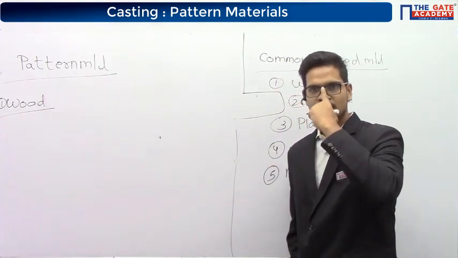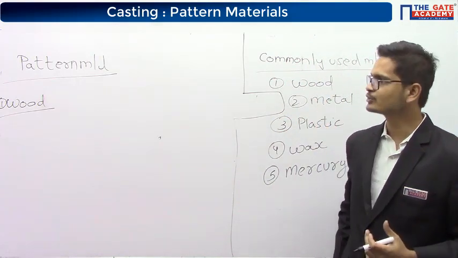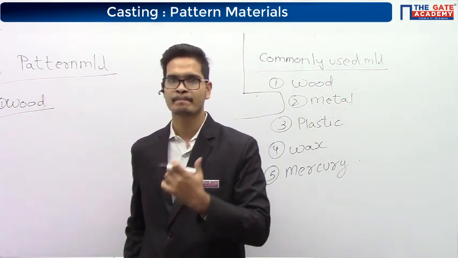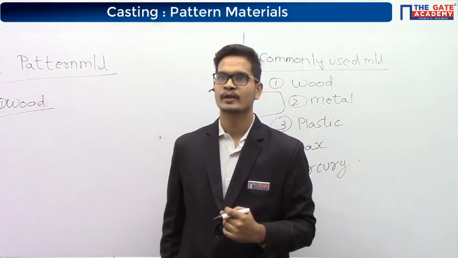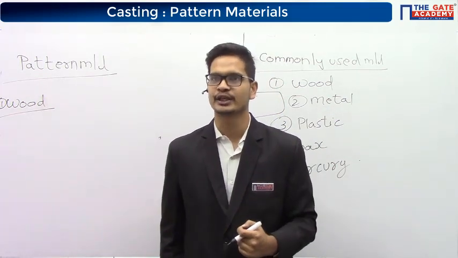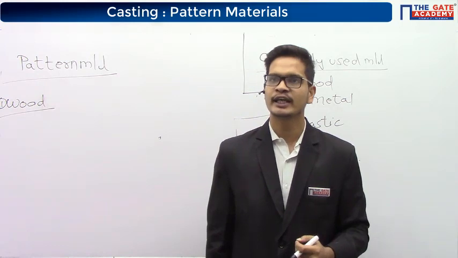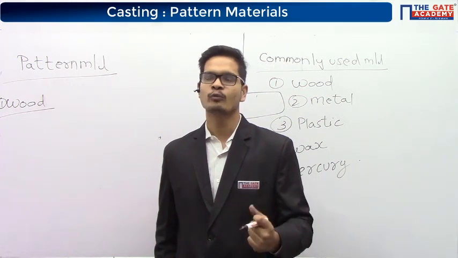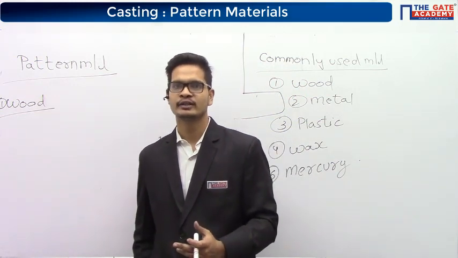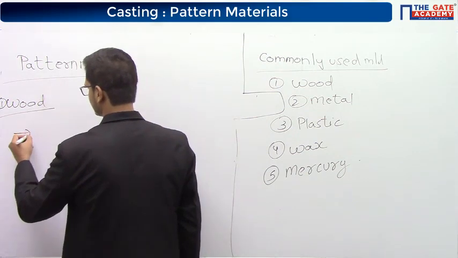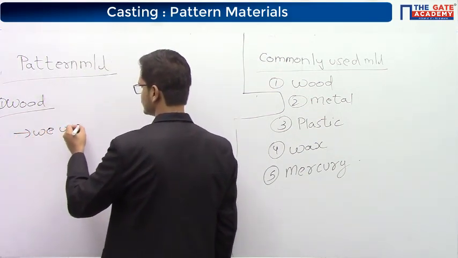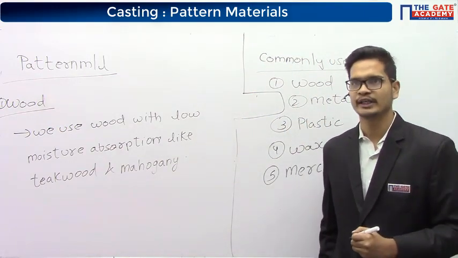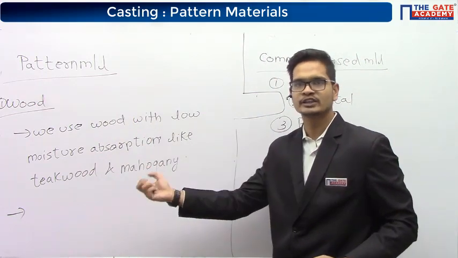Out of all the properties that were required, which property will wood not satisfy? It will not satisfy low moisture absorption. Therefore, we go for the woods that have low moisture absorption, like teak wood and mahogany. The wooden patterns are made by carpentry.